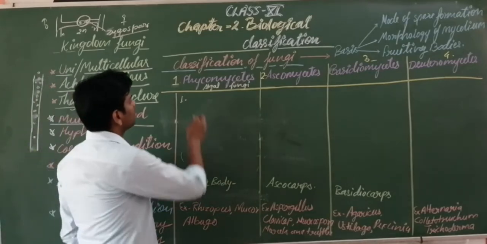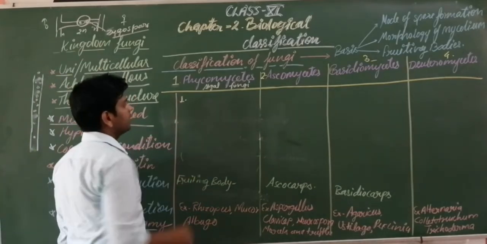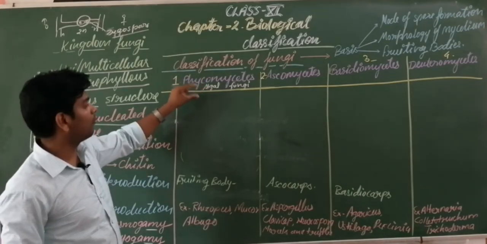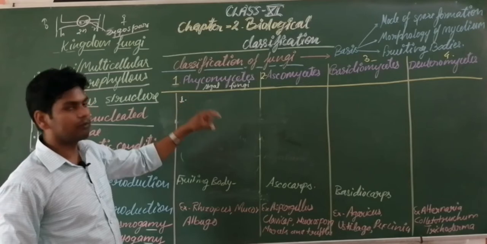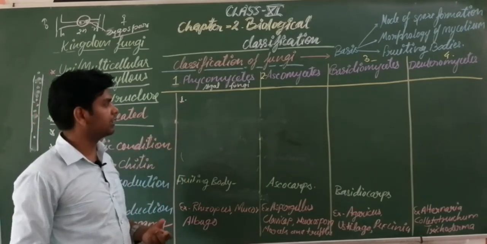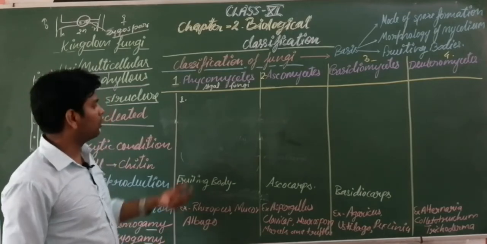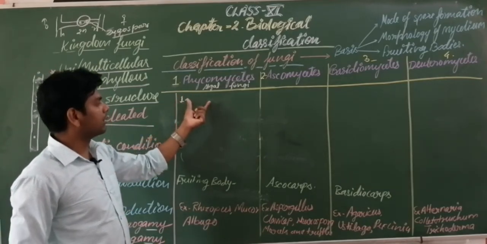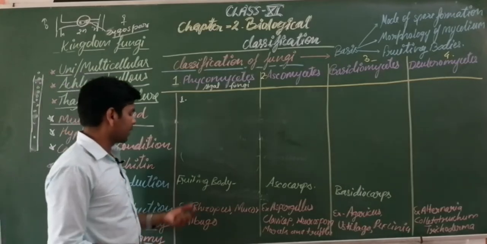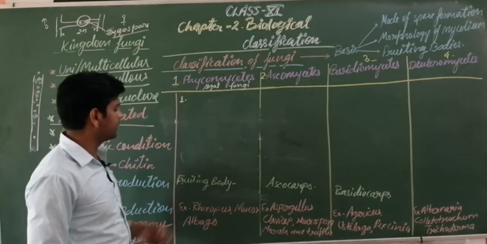Students, let's discuss. Where are these fungi found? Inside the water or at moist places where water is available. These may also be found on wooden things which are dumped inside the water. These are saprophytic in nature, and some may be parasitic in nature.